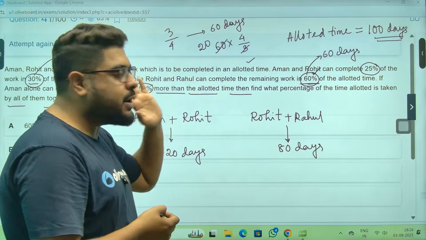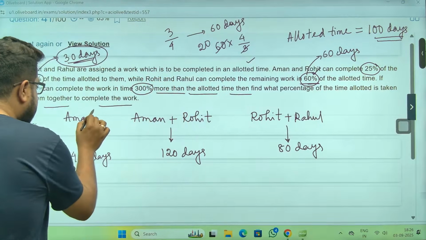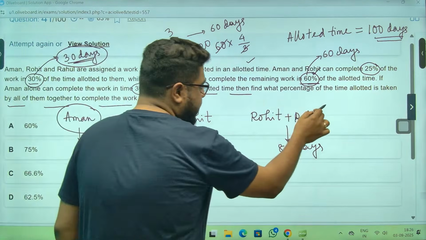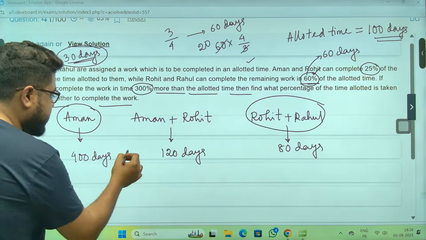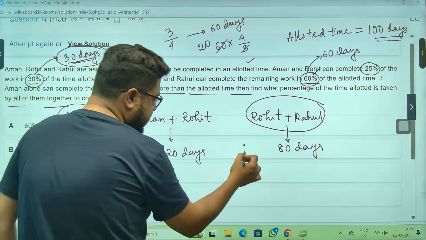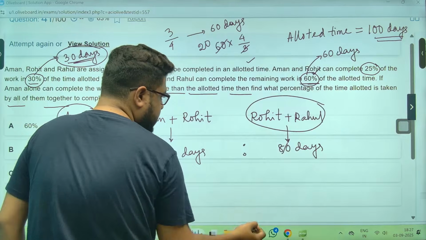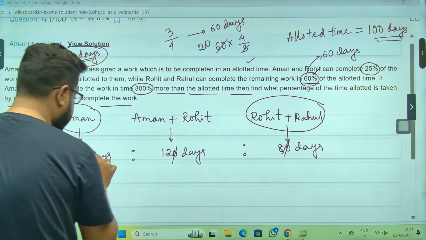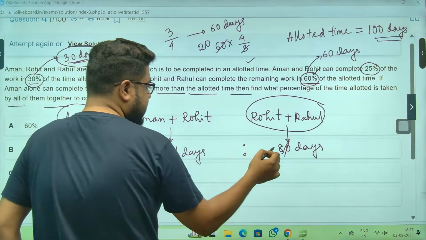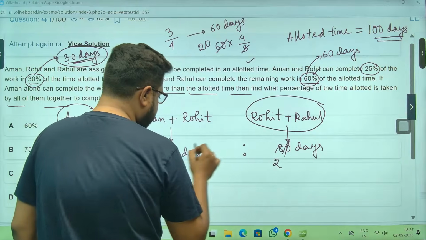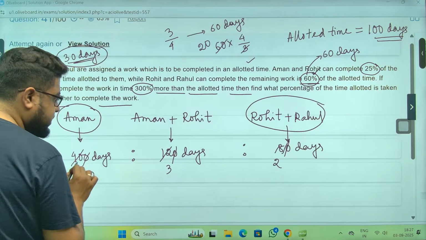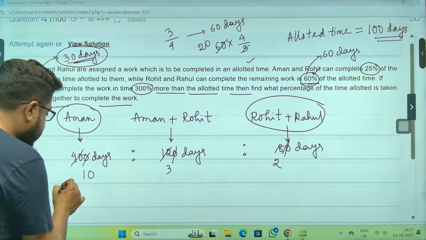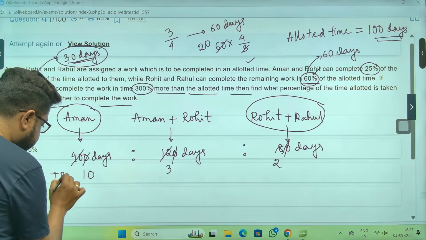So all of them are working together. I'll take Aman, Rohit and Rahul. So this is the time ratio. Get rid of the zeros. Anything else? I can get rid of a 4. 2 here. 4 3s are 12, 4 10s are 40. So this is the time ratio.